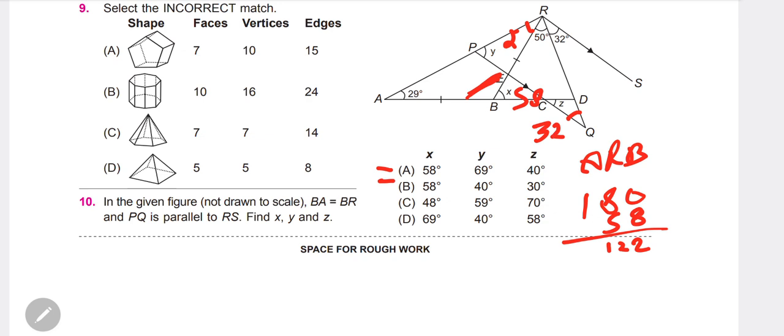So 32 is there, 72 is there, and this one is 108. Now add 108 plus 32, you get 140. So z becomes 40 degrees, because when you add both numbers and subtract from 180, as a property of triangles, you get 40. So 40 is in the first option. So x is 58, z is 40. No need to find the other angle. So go with answer A.